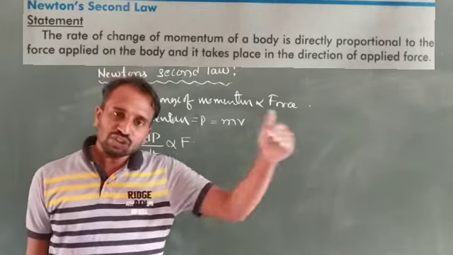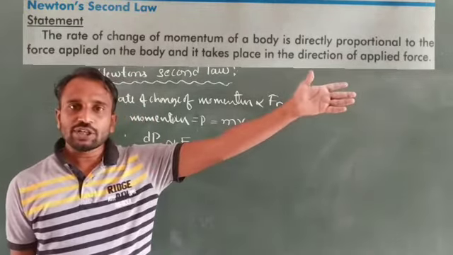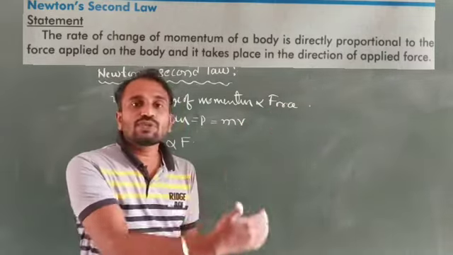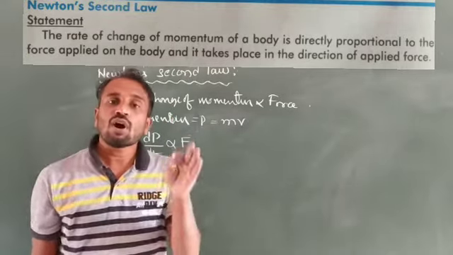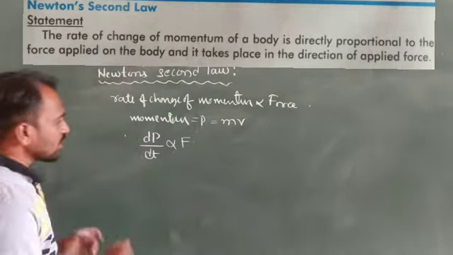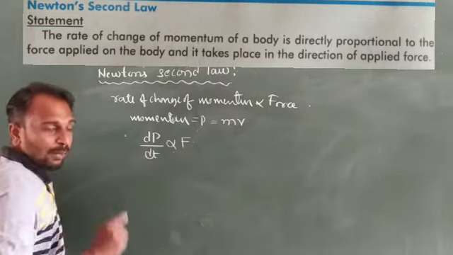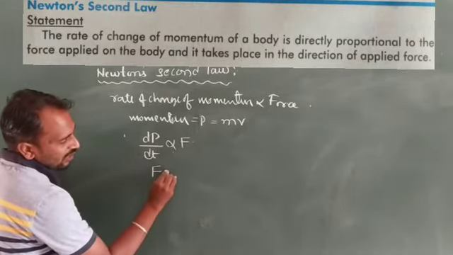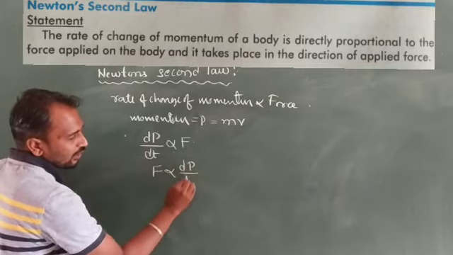It means the object changes in a particular direction. It means along the applied force direction, the object position changes. So for this reason, the rate of change of momentum is directly proportional to the applied force. So this equation I will write like that. It means F is directly proportional to dP divided by dt.